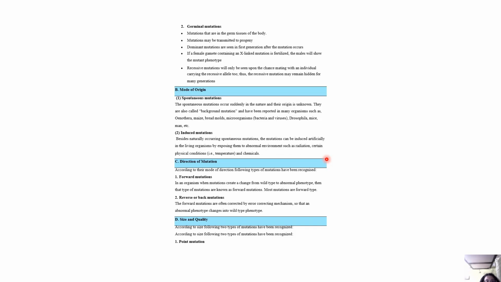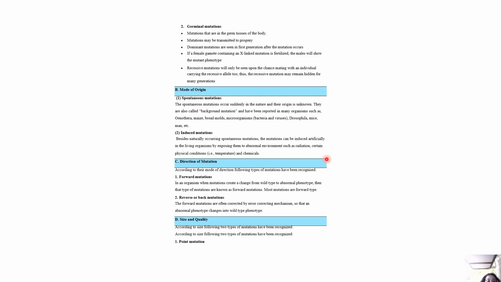Now, germinal mutations are in the germ tissues of the body, and these mutations may be transmitted to progeny. Dominant mutations are seen in the first generation after the mutation occurs. If a female gamete containing an X-linked mutation is fertilized, the males will show the mutant phenotype, and recessive mutations will only be seen upon chance mating with an individual carrying the recessive allele too. This recessive mutation may remain hidden for many generations.